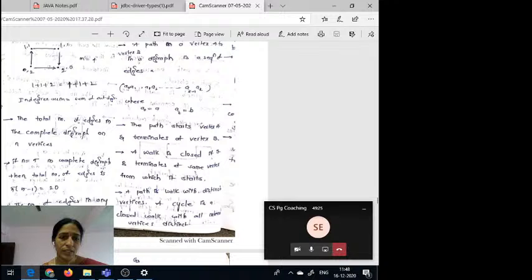Suppose you can observe here, if n equal to 5, okay, n equal to 5 is complete digraph, then the total number of edges 5 into 5 minus 1, that is 20, that is n into n minus 1. If the complete digraph contains how many number of edges with n vertices, that is n into n minus 1 edges.